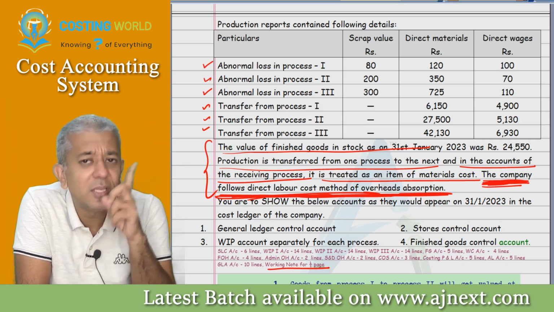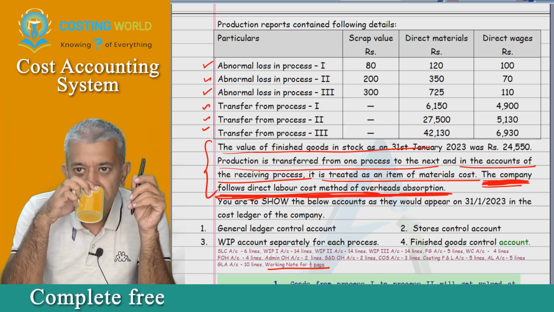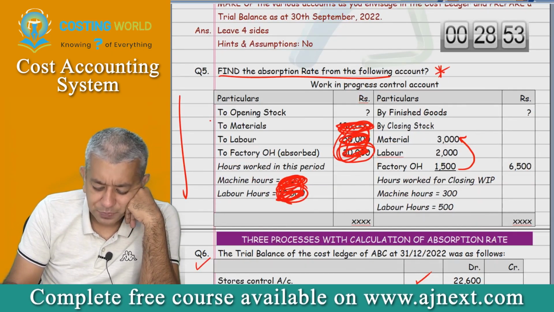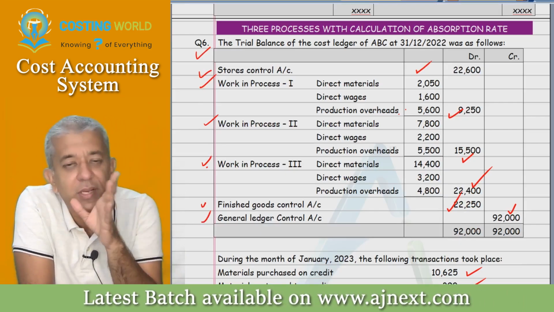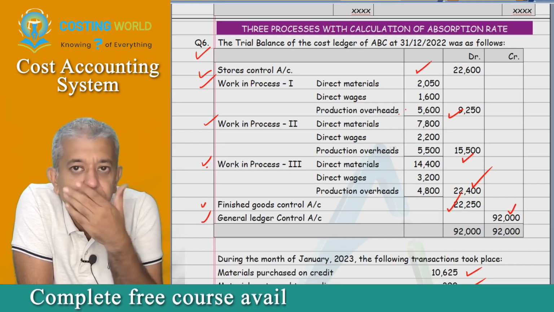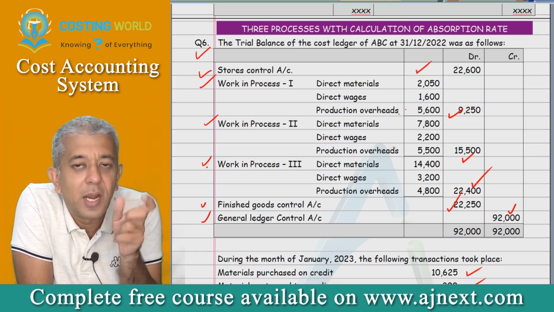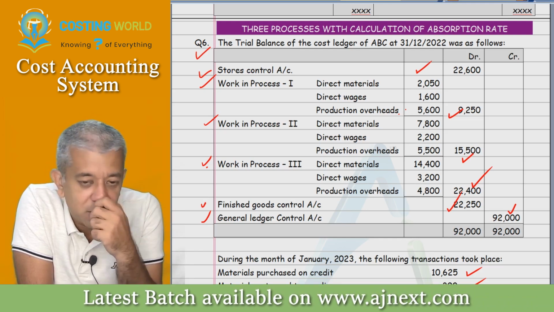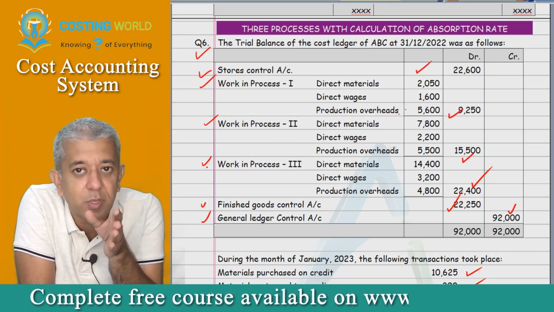Now listen. Now one thing that is important for me. Tell me, in your opening trial balance, do you see factory overheads? In opening trial balance, you do not see factory overheads, beta. If you do not see factory overheads, can we say that in the last period, company had not carried it forward? Yes. Okay. I'm raising this particular question because a time will come whereby there will be under or over absorption of factory overheads and we'll have to be thinking how to be treating it. If you'll remember our yesterday's question, if nothing is told about under or over absorption, how to be treating, can we say we do the same thing that was done in the previous period?